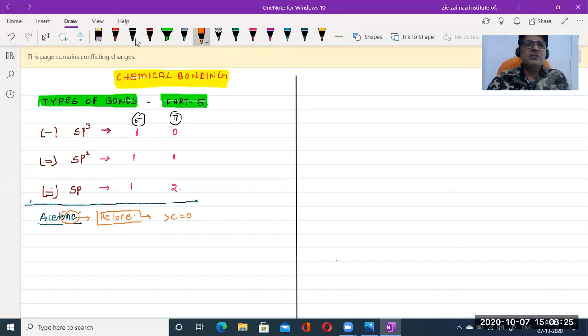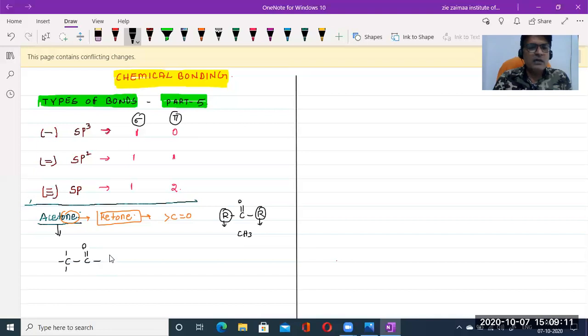The general formula for a ketone is an alkyl group R, then C double bond O, then R. For acetone, in place of the alkyl group R, I'm going to keep CH3, the methyl group, and the other R also CH3. So the formula of acetone is CH3, the ketone group C double bond O, and CH3.